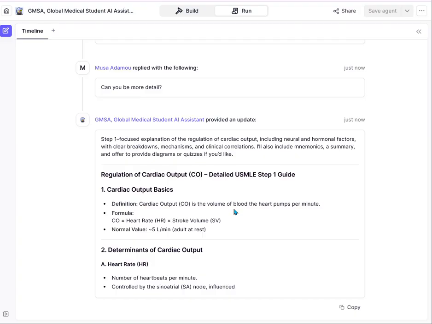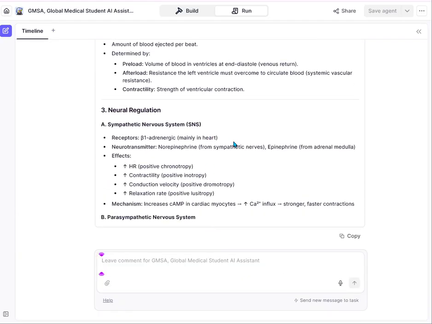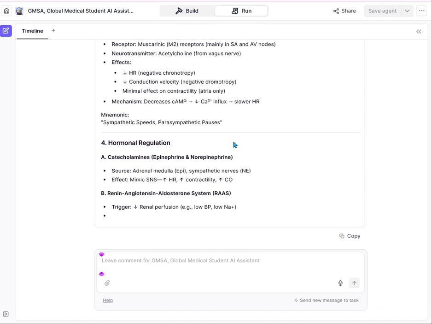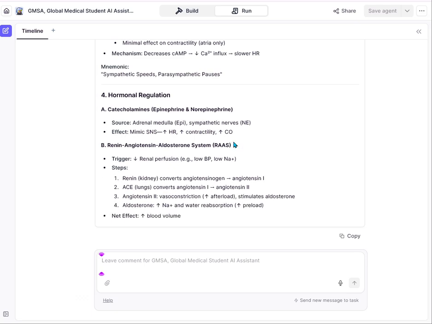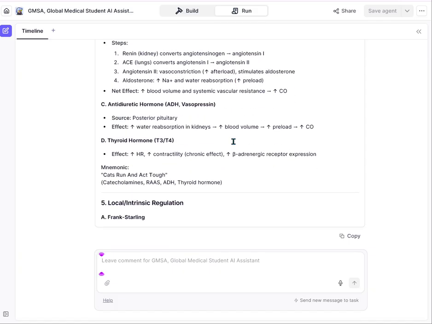Heart rate times stroke volume. They've given us the normal value for an adult at rest, and it went further to give us more information. So this is the more detailed information that we asked for. So that's what I said: you can ask for more detailed information.